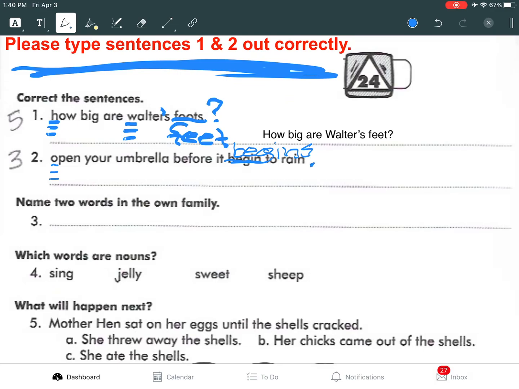Now, we can have a period or an exclamation point, but either way, it is not a declarative sentence or an exclamatory sentence. What sentence is it? Think about it. Open your umbrella before it begins to rain. It is a command or an imperative sentence. Ooh. That always kind of makes it a little bit tricky.